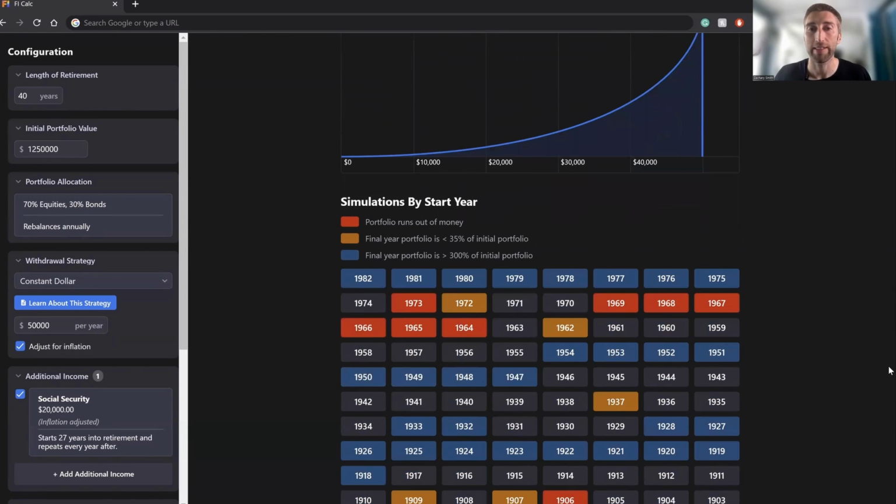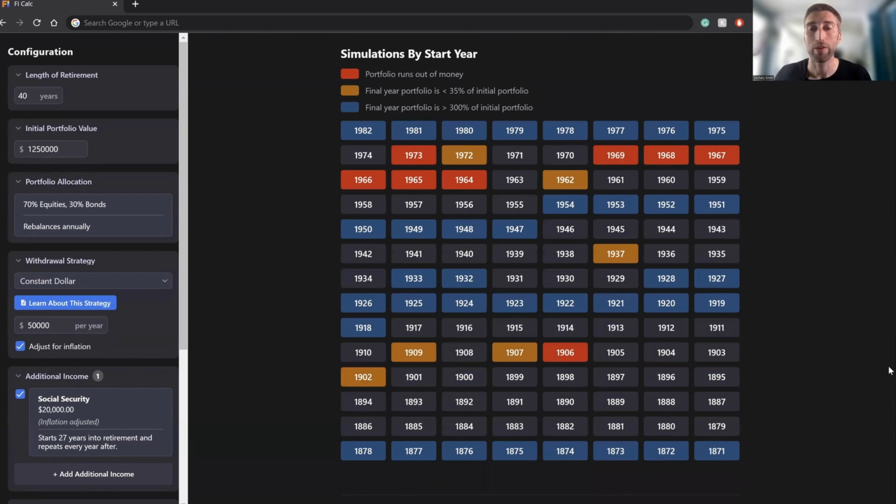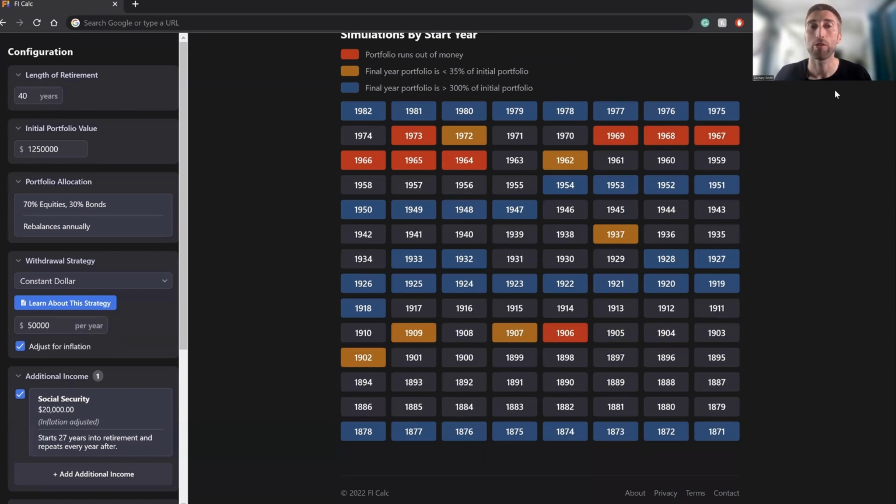Let's go ahead and look at these simulations by year. So you can see that depending on which year you started, you have different results. The red ones are where the portfolio ran out of money. So if you started in the 1960s, most of the 1960s, then you had a pretty bad time. The next color that you want to look at is the orange one, which is where the final portfolio value is less than 35% of the initial portfolio.